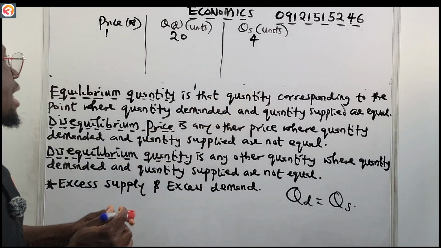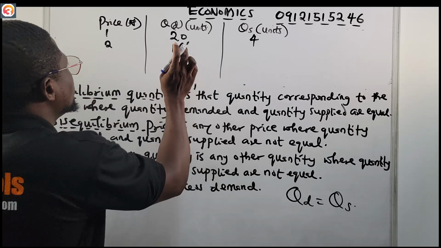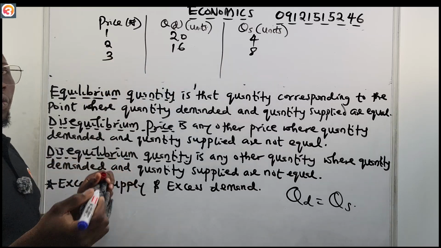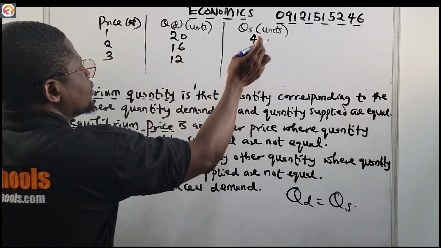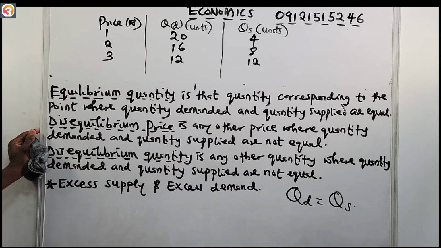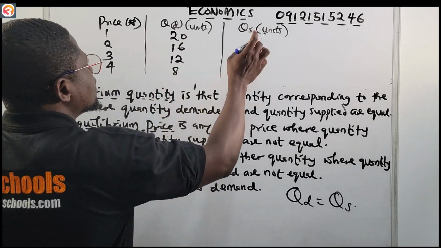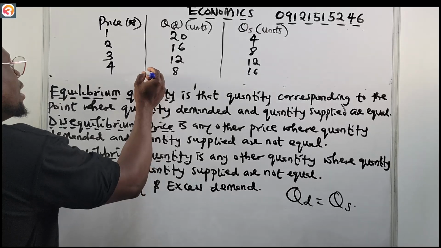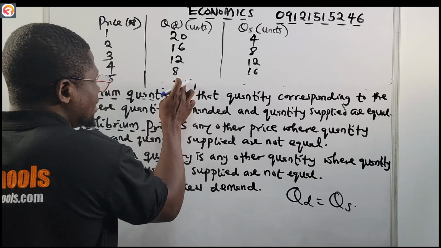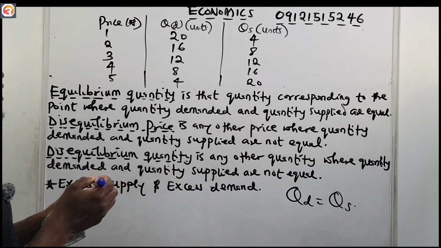So at a price of 1 naira, quantity demanded was 20, quantity supplied was 4. When price goes to 2 naira, quantity demanded shifts to 16, and quantity supplied is 8. When price goes to 3 naira, quantity demanded goes to 12, quantity supplied goes to 12. Remember, this is an example. When price goes to 4 naira, quantity demanded goes to 8, quantity supplied goes to 16. And when price was 5 naira, quantity demanded was 4, and quantity supplied was 20.